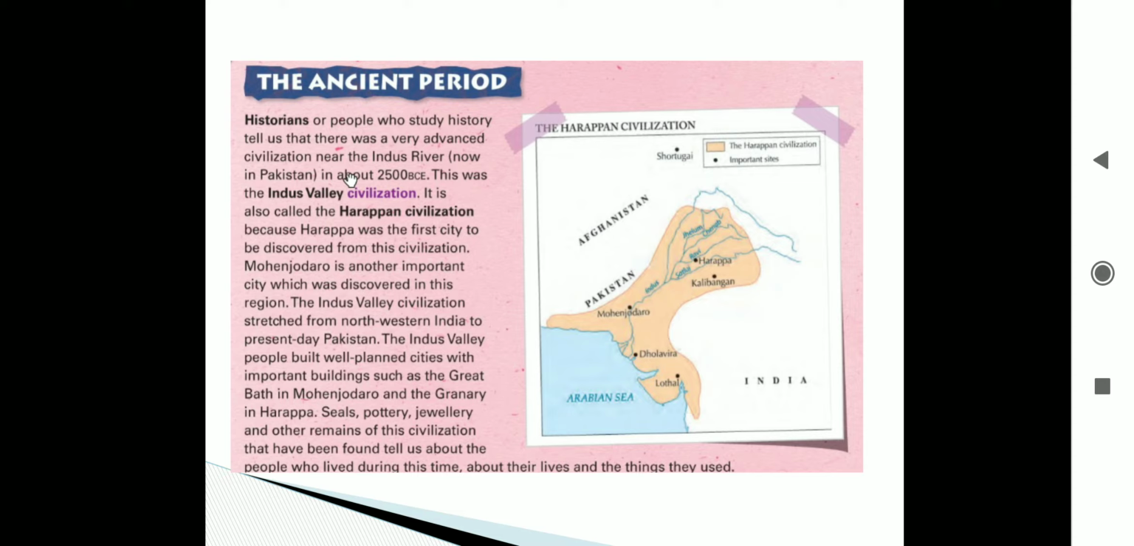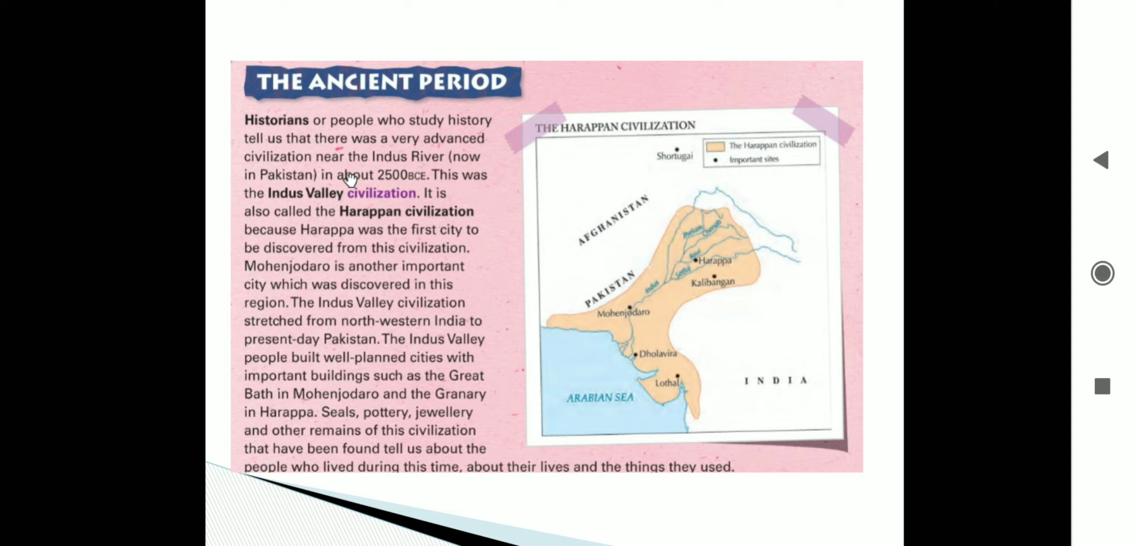The Indus Valley civilization stretched from northwestern India. You can see the part covered by this civilization to the present day Pakistan. We can see it is covering the present day Pakistan. Before India became independent, it was united. This was one nation only. After independence it became India and Pakistan.